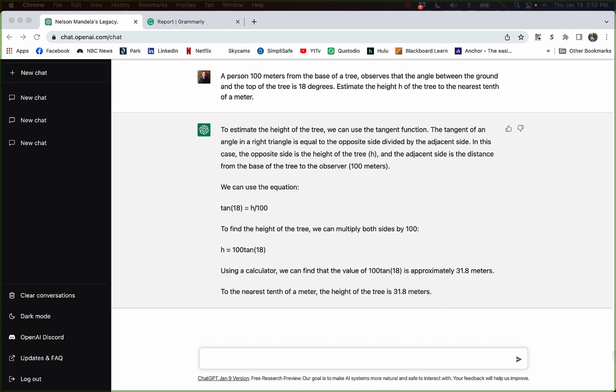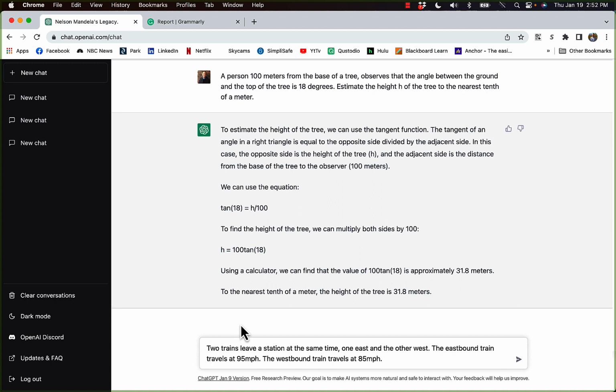Let's give it the quintessential math word problem, the two trains that are leaving that station. Two trains leave that station at the same time, one east and the other west. The eastbound train travels at 95 miles per hour. The westbound train travels at 85 miles per hour. So we've given it that.